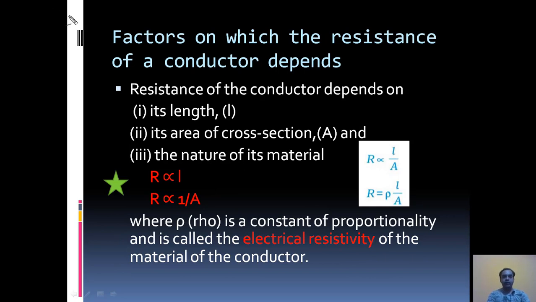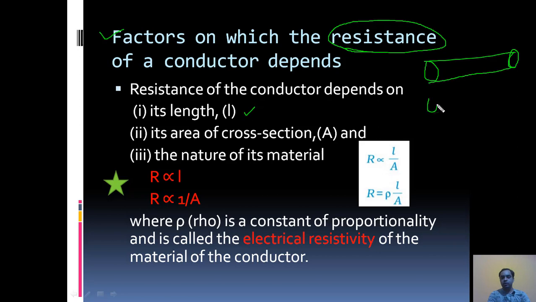Now what are the factors on which the resistance of a conductor depends? This resistance we saw. So what are the factors it depends on? First factor, its length. Suppose this is a conductor, and this is another conductor.